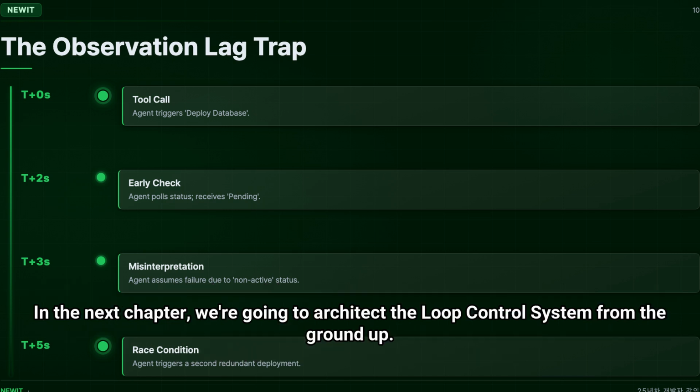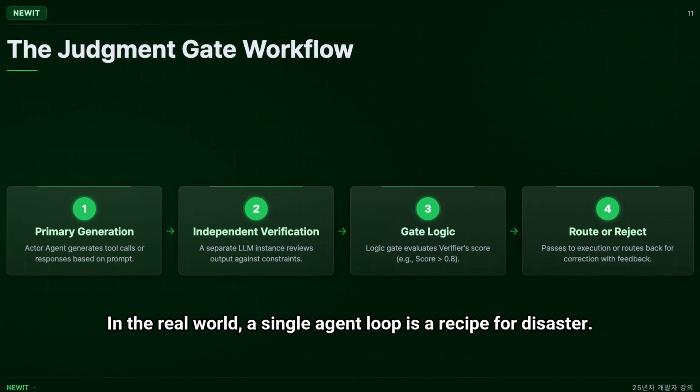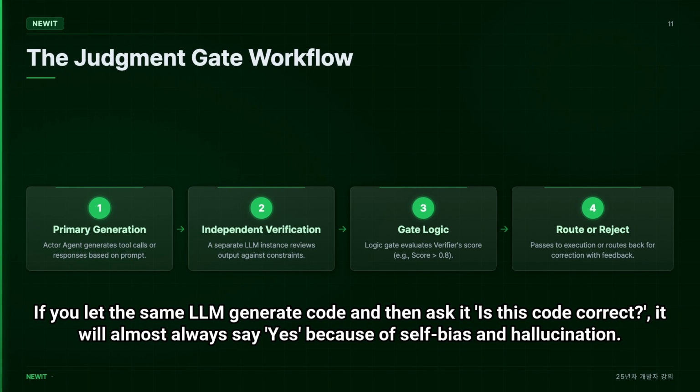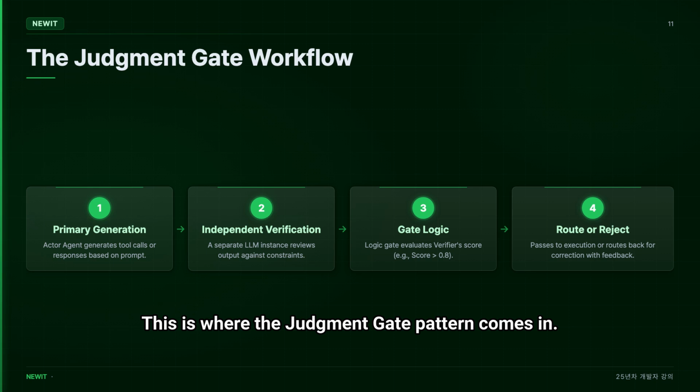In the next chapter, we're going to architect the loop control system from the ground up. In the real world, a single agent loop is a recipe for disaster. If you let the same LLM generate code and then ask it, "Is this code correct?" it will almost always say yes because of self-bias and hallucination. This is where the judgment gate pattern comes in.